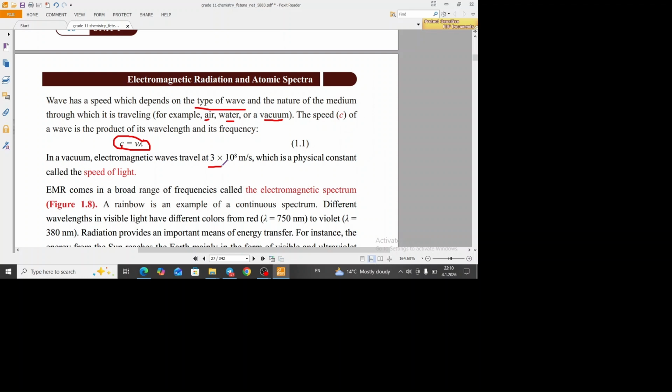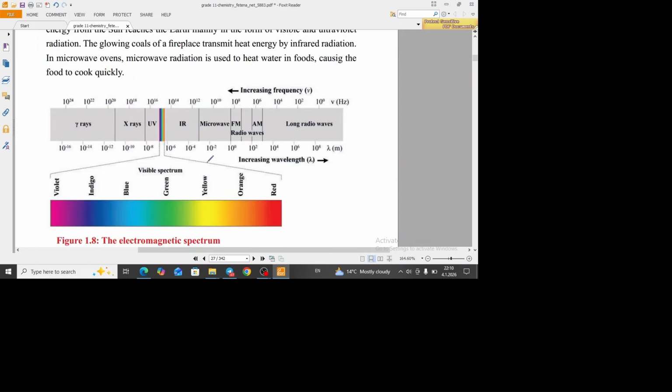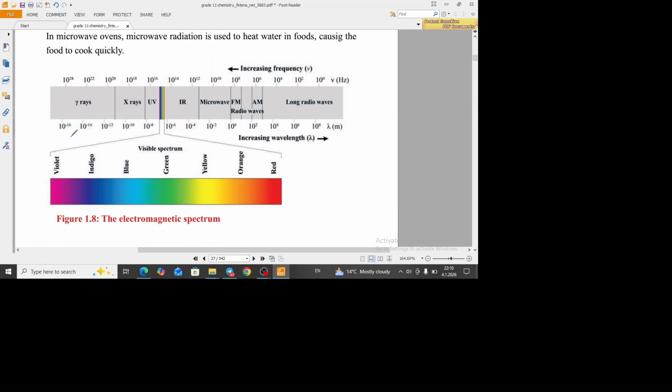ማለት ነው። The third one is electromagnetic spectrum ነው የምናየው። Electromagnetic spectrum is the spectrum which arranges electromagnetic radiation from the lowest wavelengths to the highest wavelengths. ይሄ ማለት ምን ማለት ነው?